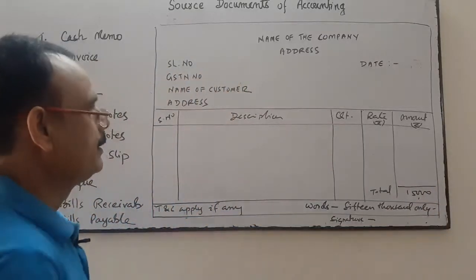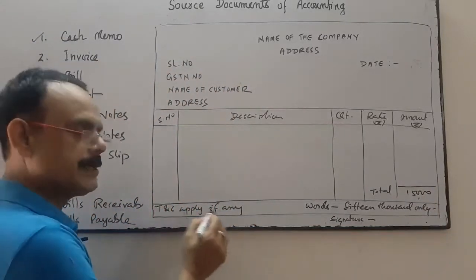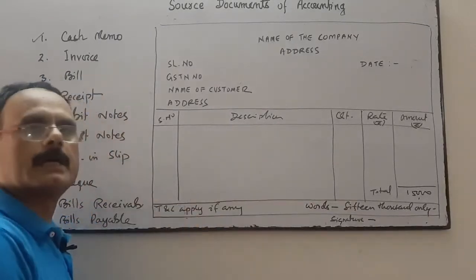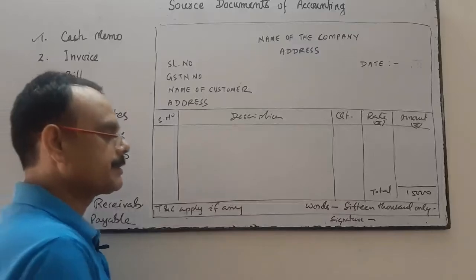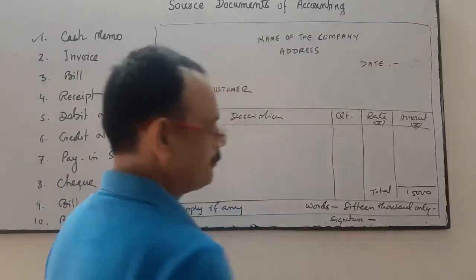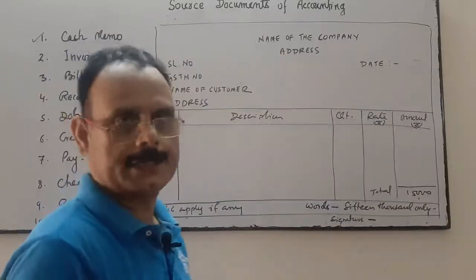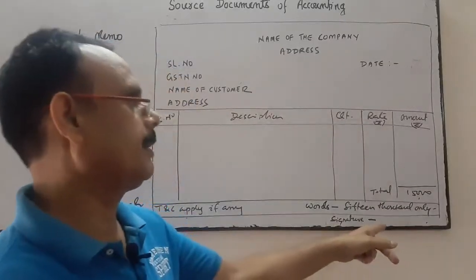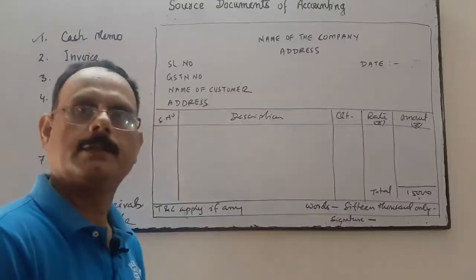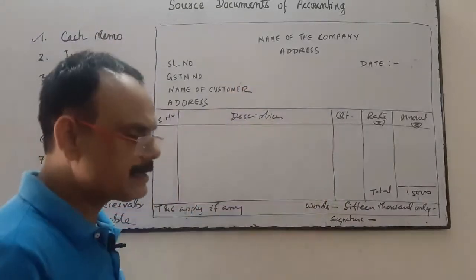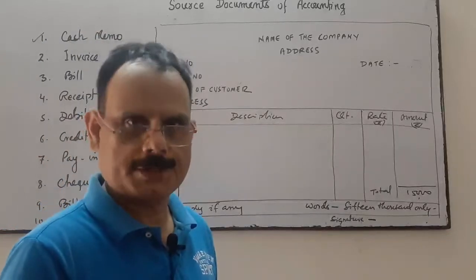Okay, terms and condition, if any terms and condition you want to impose on the customers, so write the terms and condition, signature of your authorized signatory, who will be signing. The signature is equally mandatory, it is required, signature. Okay, so this is your invoice, just like a cash memo, it's an invoice.